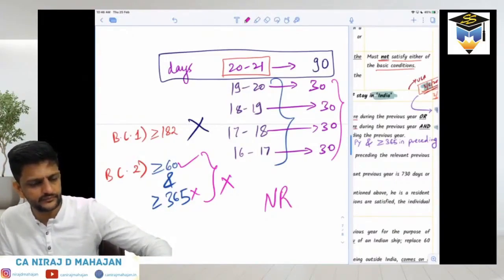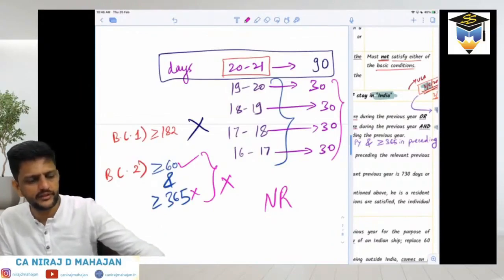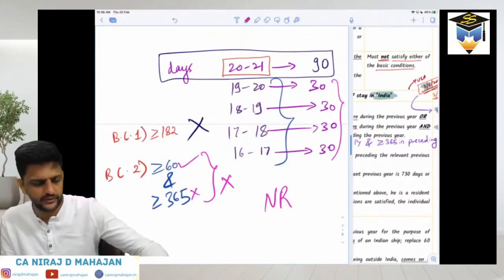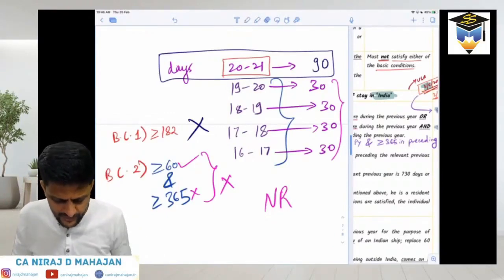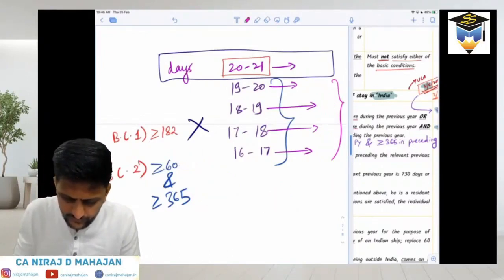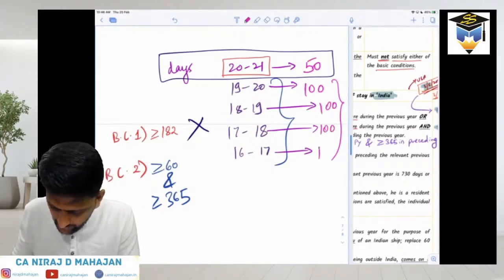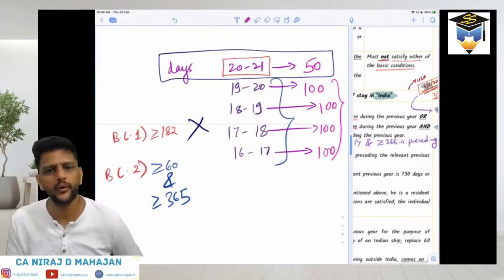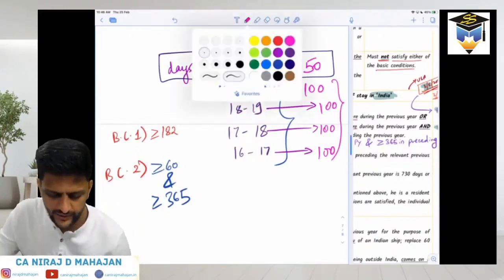Clear? Okay. What if I again give you very nice examples, okay? Please pay attention. What if he's in India for 50 days, but 100, 100, 100 and 100 in the earlier years? What will happen? Is he NR or resident? Can anyone tell me quickly now?